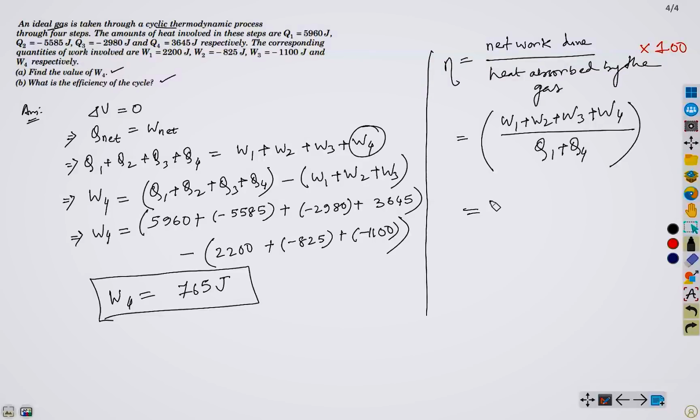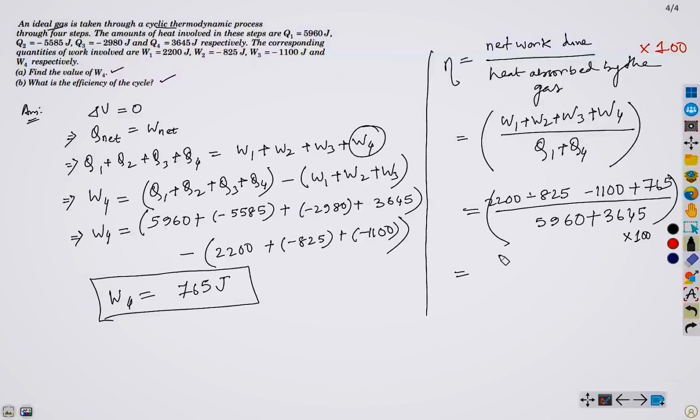Okay. So let's now substitute the data from here. 2200 minus 825 minus 1100 plus 765 upon Q1 plus Q4. We have 5960 plus 3645 times 100.